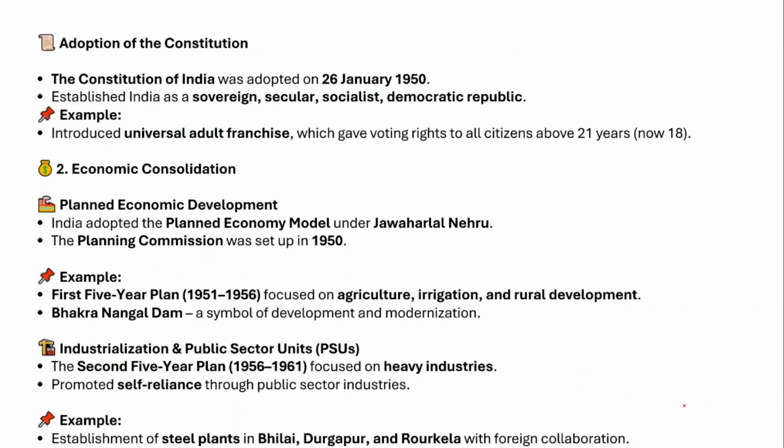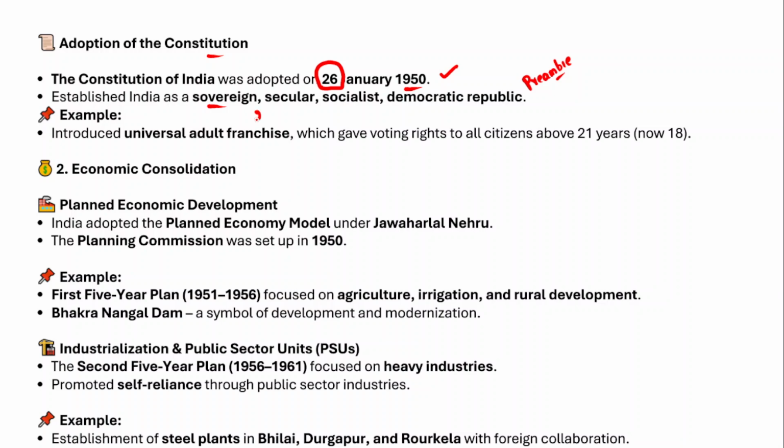So next we'll have to talk about the adoption of the constitution. The constitution of India was adopted on 26 January 1950. So this was the time that the constitution was adopted, right? Therefore the constitution established India as a sovereign, socialist, secular, democratic republic. And in fact, this is mentioned in the preamble of the Indian constitution, right?